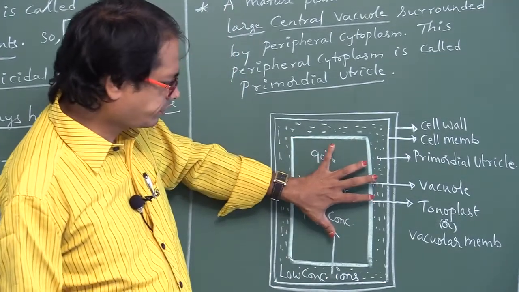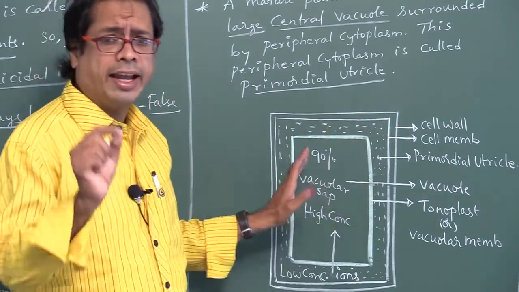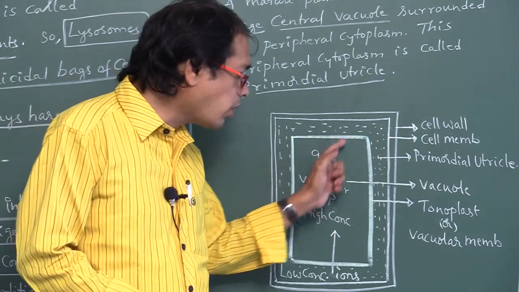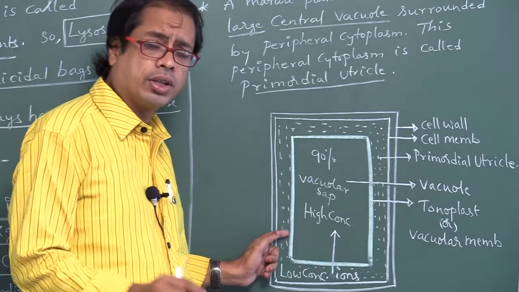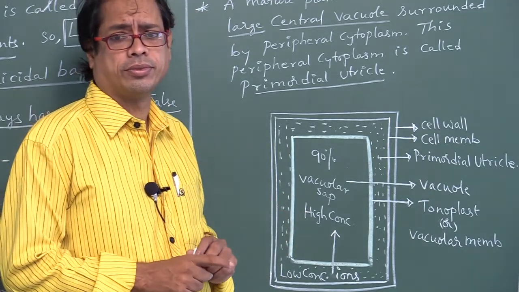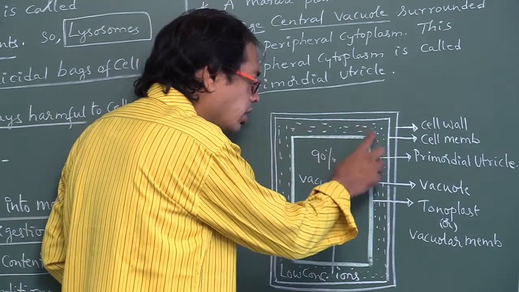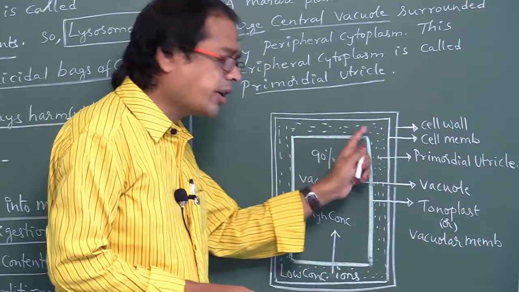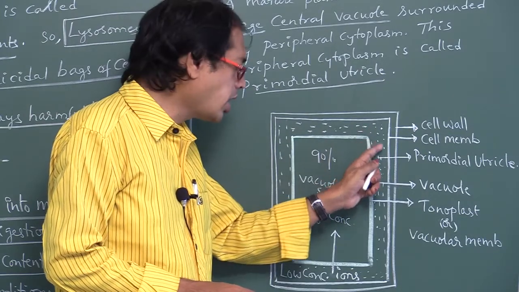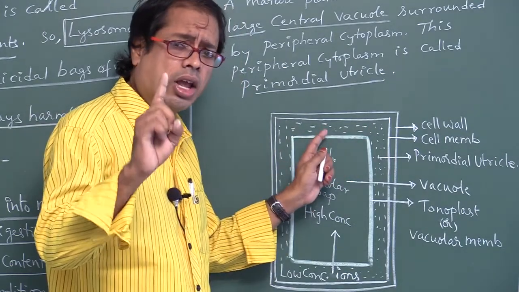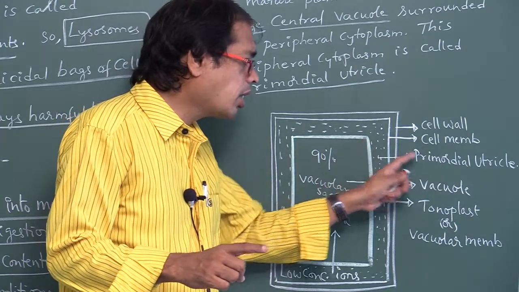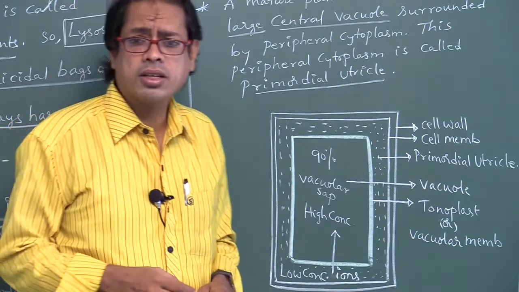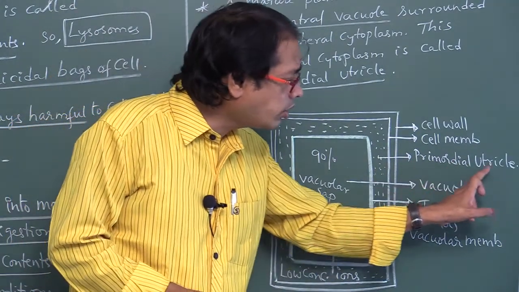This is the vacuole. 90% of the volume of the cell is occupied by the vacuole only. Around that vacuole, cytoplasm is present peripherally. The peripheral cytoplasm that surrounds a single large central vacuole is called the primordial utricle.